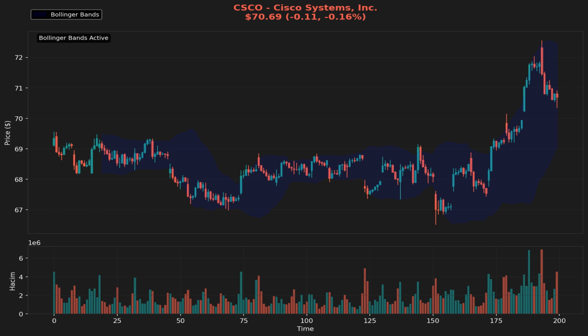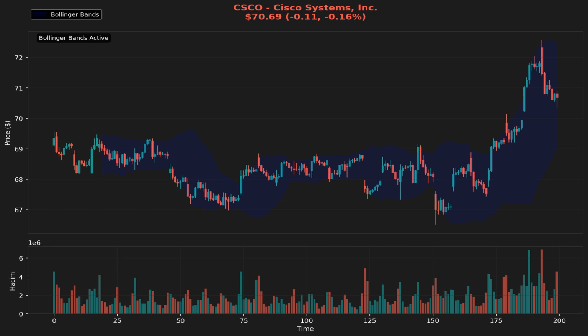Next, we turn our attention to the Bollinger Bands, which are currently configured with an upper band at 72.46, a middle band, 20-day SMA, at 70.75, and a lower band at $69.05. The current price of 70.69 is situated just below the middle band, suggesting that while the stock is still within the Bollinger Bands, it is trending towards the lower end.